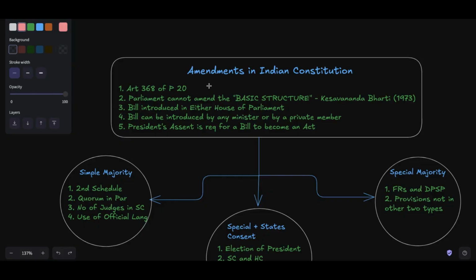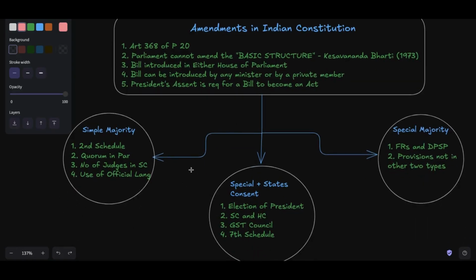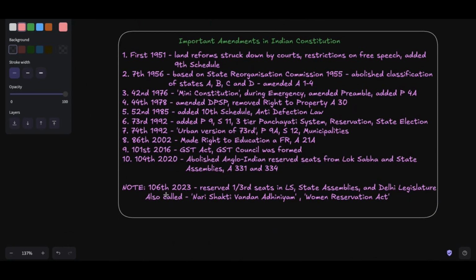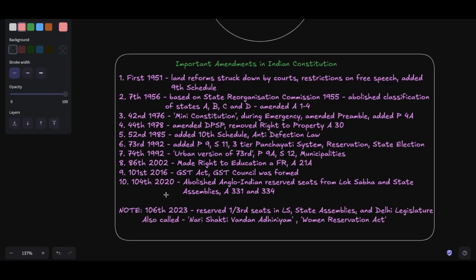So, quick revision. Amendment in the Indian Constitution is about Article 368, Part 20. It defines three types of majority: simple majority, special majority plus states' consent, and special majority without states' consent, right? Then there were in total 106 amendment acts till 2023, out of which the 42nd Amendment Act of 1976, which passed during the Emergency, is also called the mini constitution. It amended the preamble and added Part 4A, which was about fundamental duties.